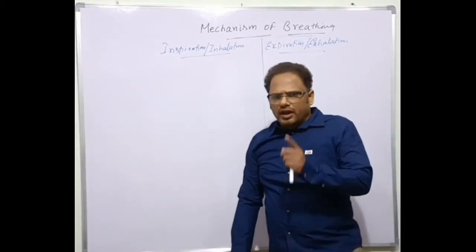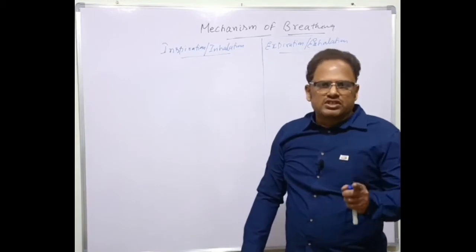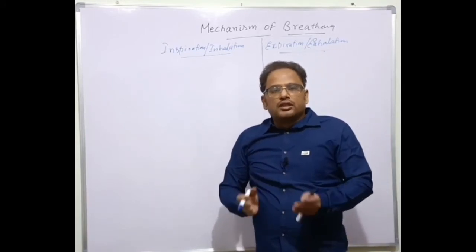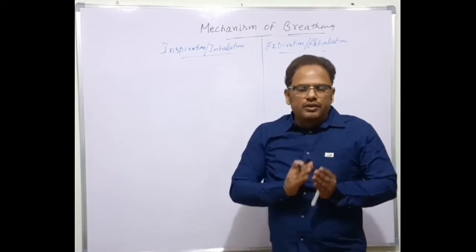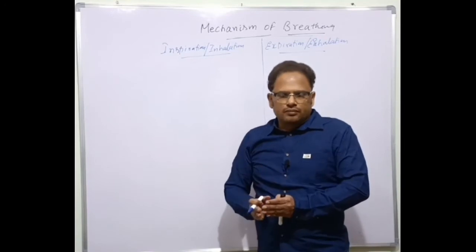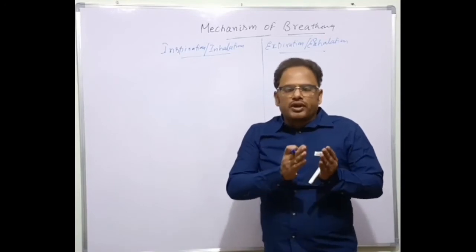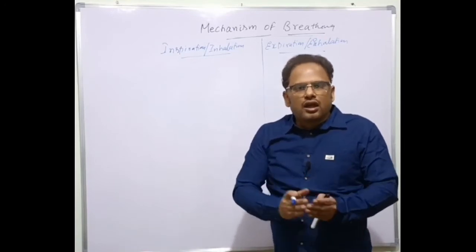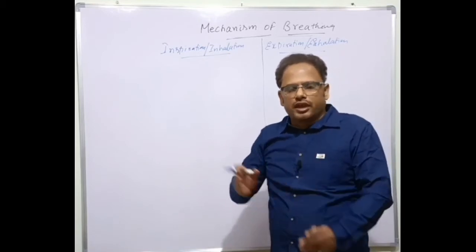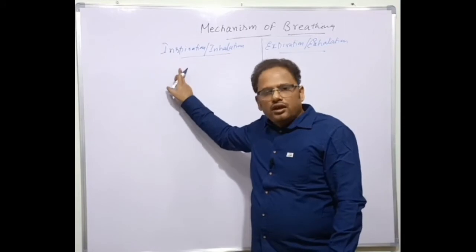I told you that there are two sets of muscles involved in breathing. What is that? The muscles of the diaphragm and the intercostal muscles of the ribs. What is the important property of muscles? They contract and relax. This contraction and relaxation helps in inspiration and expiration.